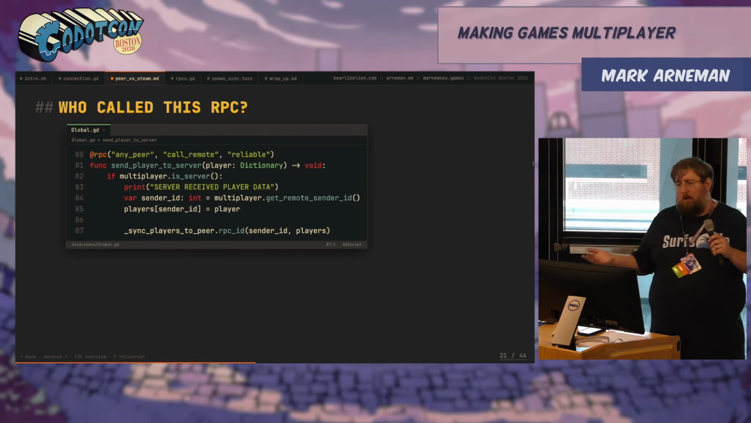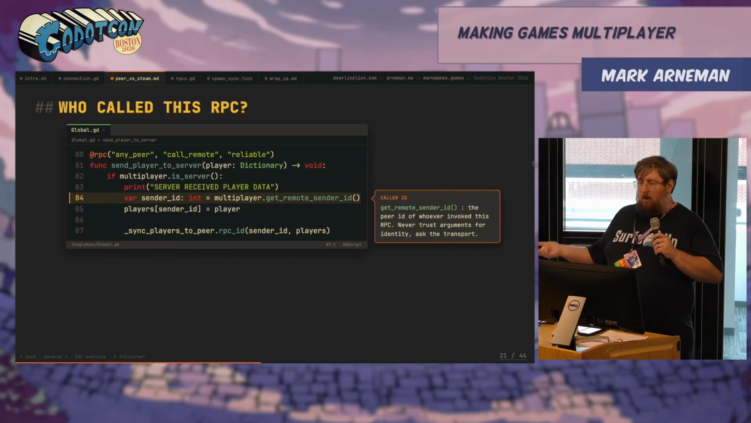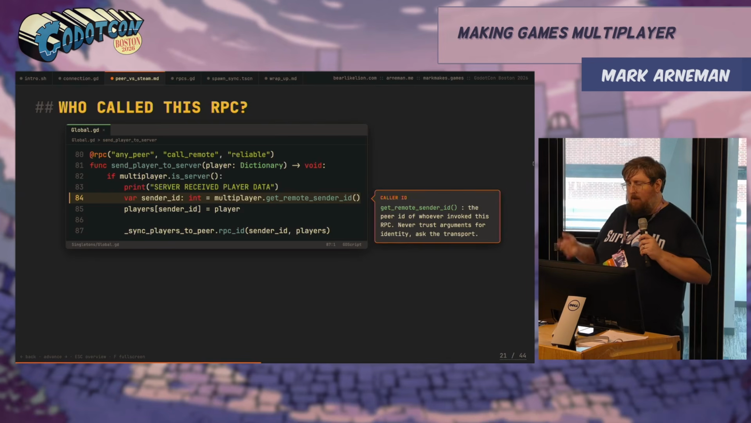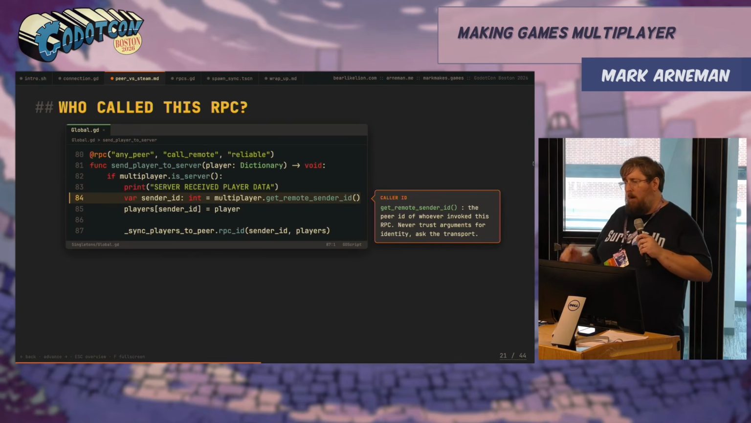So who called this RPC? Who are we getting this information from? First, we do get remote sender ID. That is who fired this off. This is the peer ID of whoever invoked the RPC, and don't trust anything from any peer. Always validate and verify.